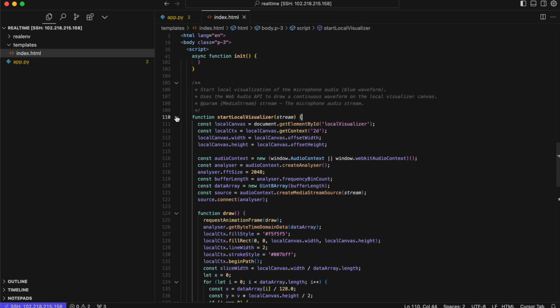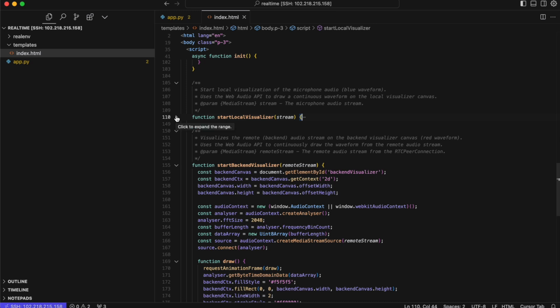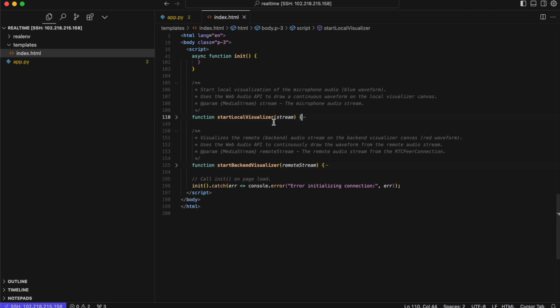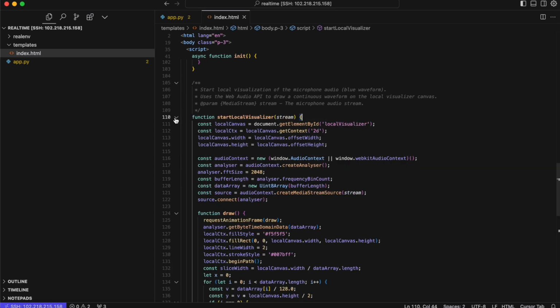Now our visualizers are over here, all right? The visualizers are what helps the user visualize something happening on the page. This is totally optional. You don't have to add the visualizer. You'll see I've got two visualizers. I've got the blue one, which is visualizing your own voice when you're talking. It's the start local visualizer.